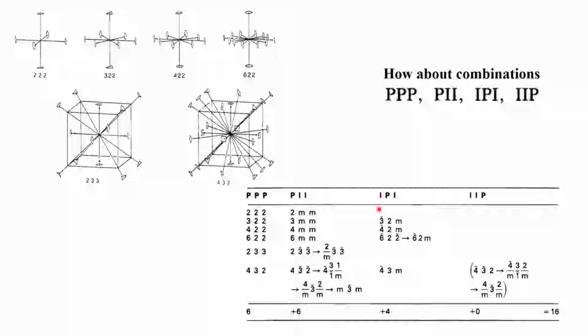We have to therefore consider the other combination. We see here it is the proper, improper axis. Here we have to consider an improper axis with a proper axis. Obviously, by the satisfaction of Euler's theorem, it has to be IPI. We can also have IIP. So, these two combinations now will give rise to newer possible point groups, and those are listed here.